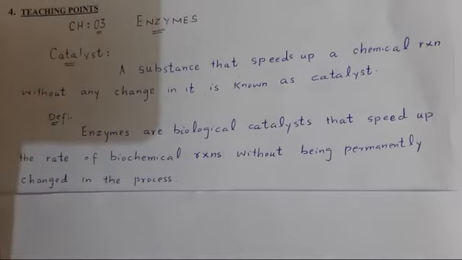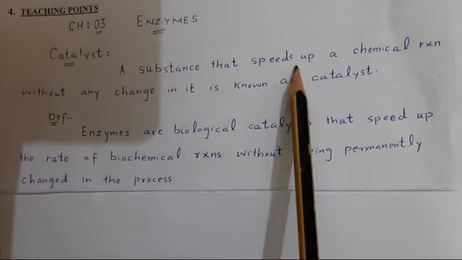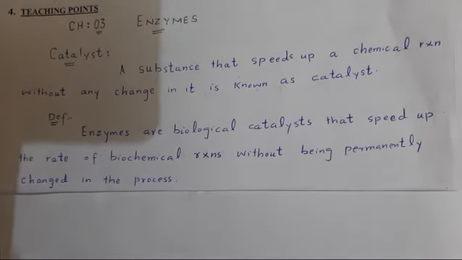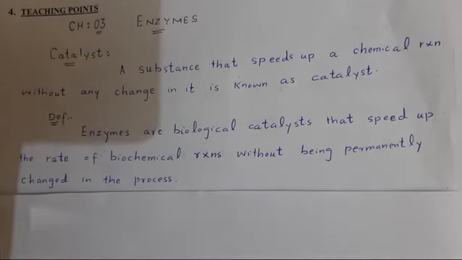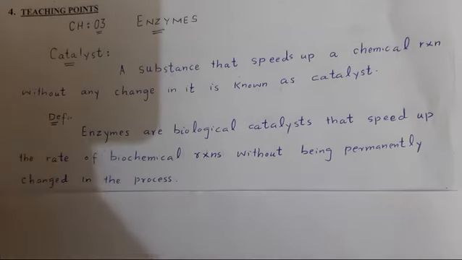Now we will start chapter number 3, that is enzymes. Before moving into the definition of enzymes, we will define catalyst. What is a catalyst? A substance that speeds up a chemical reaction without any change in it is known as catalyst. Now, what are enzymes? Enzymes are biological catalysts that speed up the rate of biochemical reactions without being permanently changed in the process.